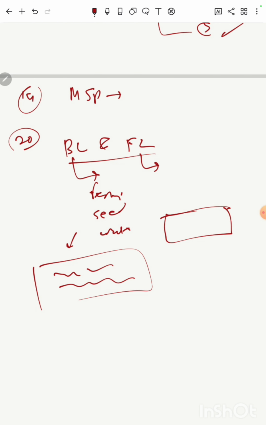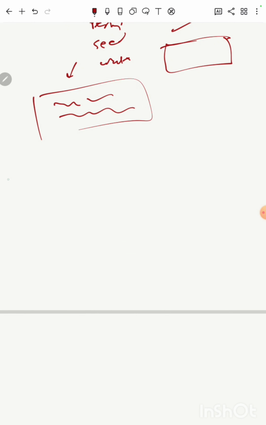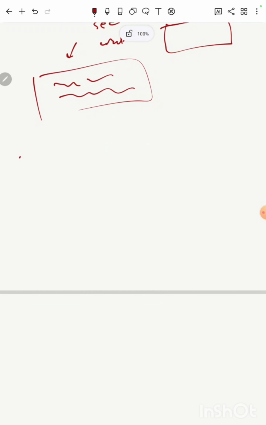Whatever things are important in the post harvest phase, it can be markets, it can be roads, then it can be warehousing, right, food processing, etc. So all these other things are forward linkages. So compile a list of backward linkages, forward linkages, and use these key terms in your answers.